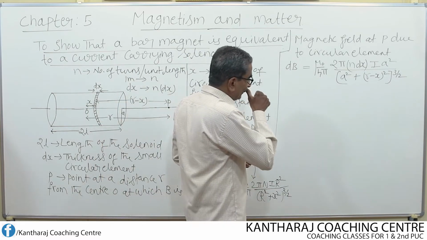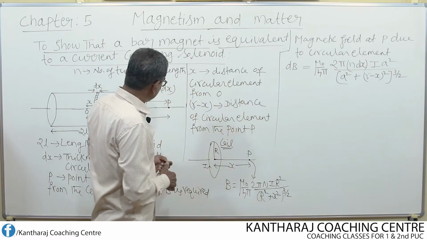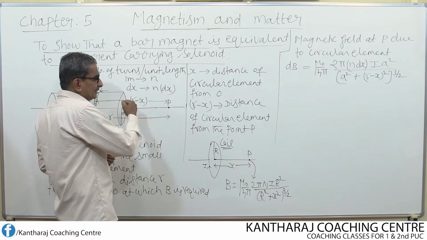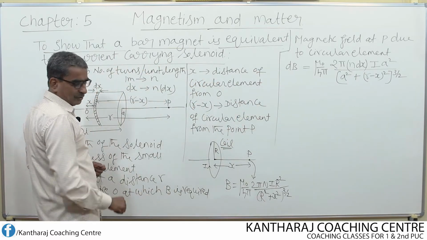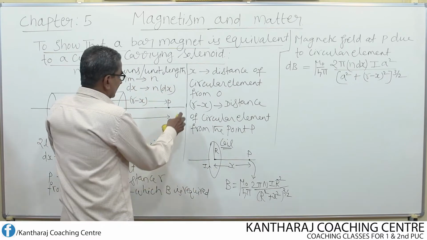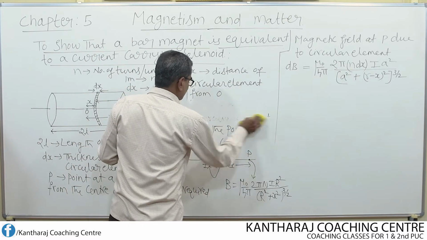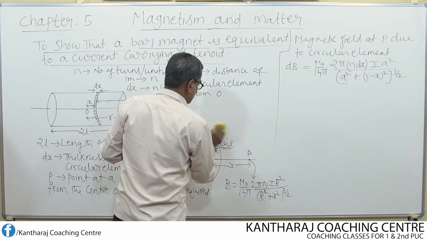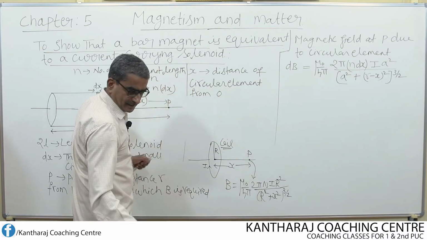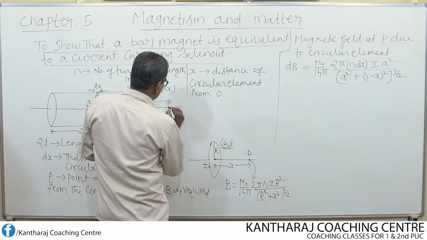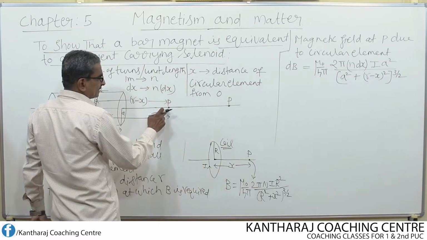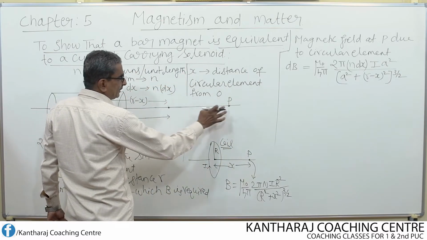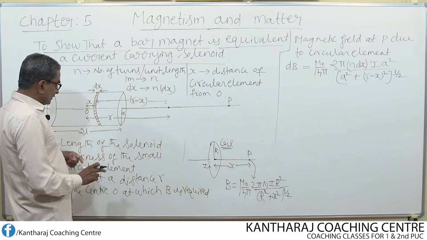Now, here what I do means, I assume that the point P is far away. It is still far from the center O. That means, let us consider like this. Suppose this point P is too far, instead of considering here, if I consider this point P here, then what happens to this R?